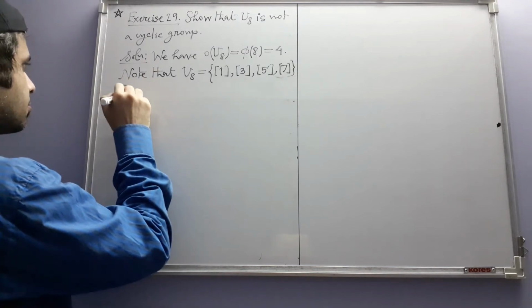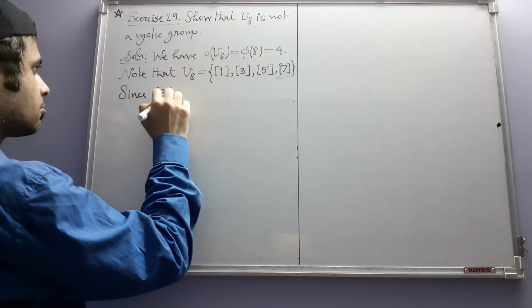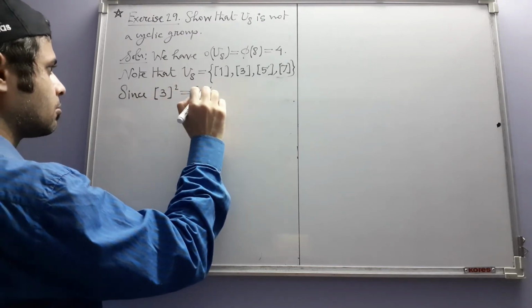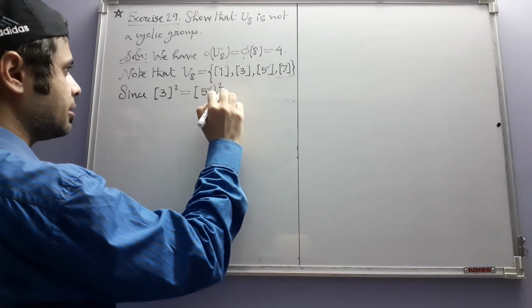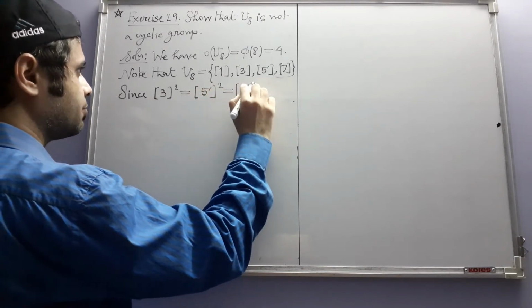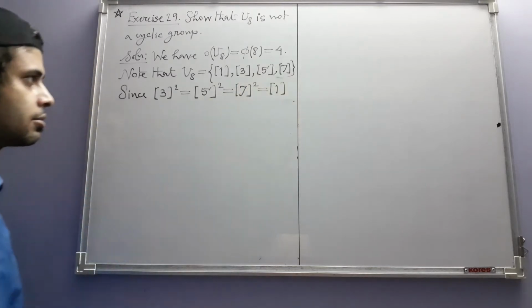You can see that these squares, all of them are actually equal to the congruence class 1.